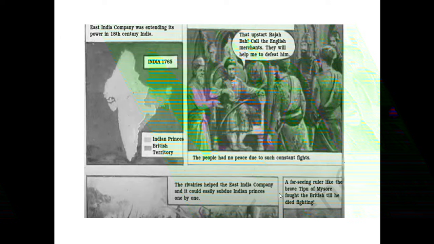They didn't take help from the other princes ruling our country, but started taking help from the Britishers, who needed that much to extend their territories.